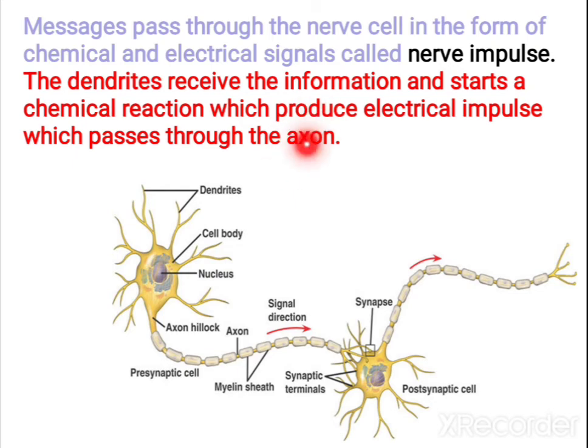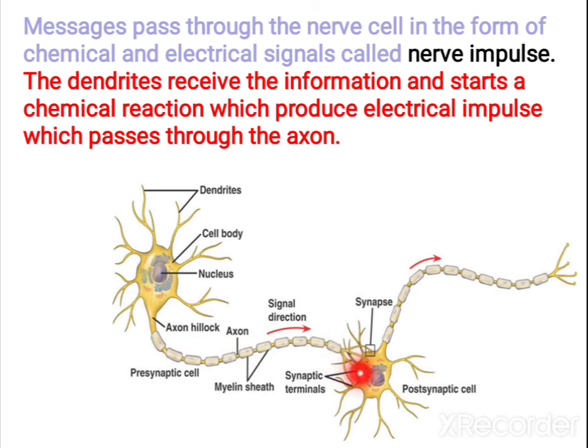The message through the nerve cell can be sent by means of chemical or electrical signals. The electrical signal is used for passing the information through axon, and in the synapse there can be electrical or chemical signal. When the contact between these neurons is very close to each other, electrical signal will be there.